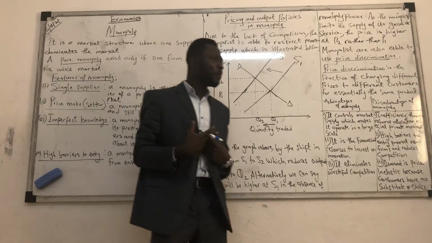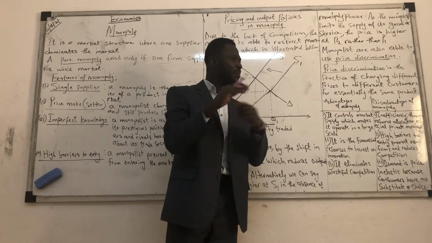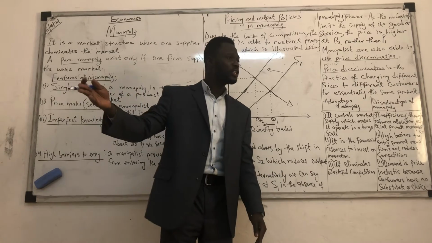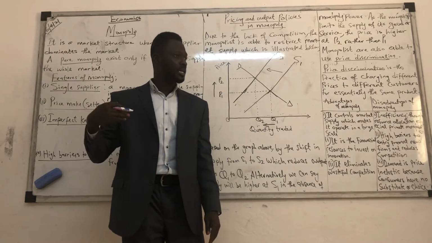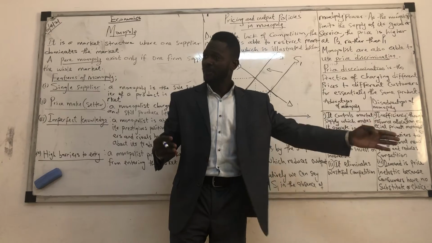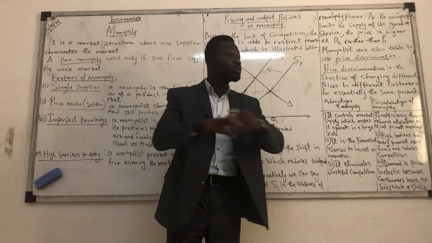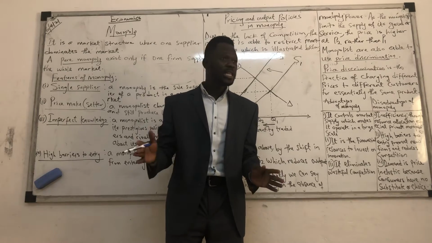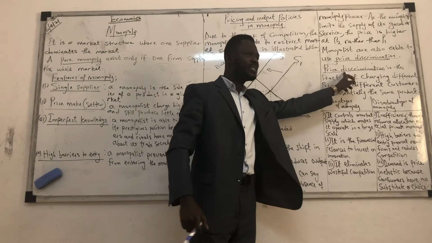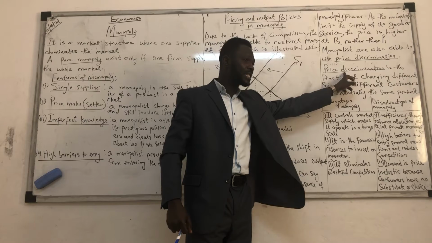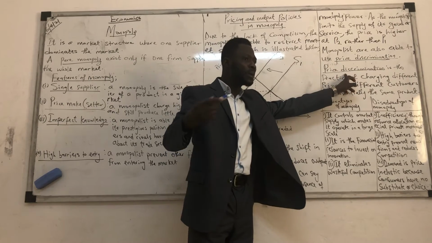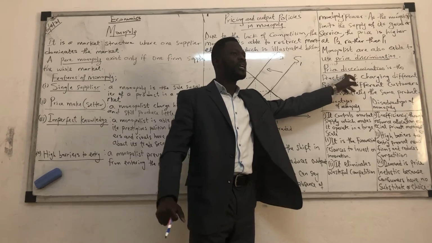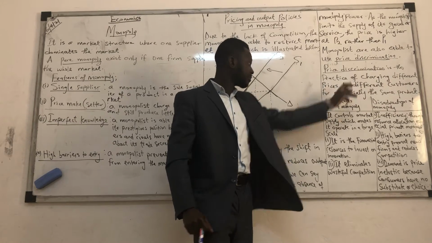So if I am a monopoly as a doctor, maybe I'm a dentist and I'm the only dentist available in the country, I could choose to charge you a different price when you come to me. I could choose to charge her a different price when she comes to me. I could choose to charge different prices for the same service. So when I do this, I call it what? Price discrimination. Do you understand price discrimination now? Yes. Charging different prices for the same product or service. Do we get it? Yeah.